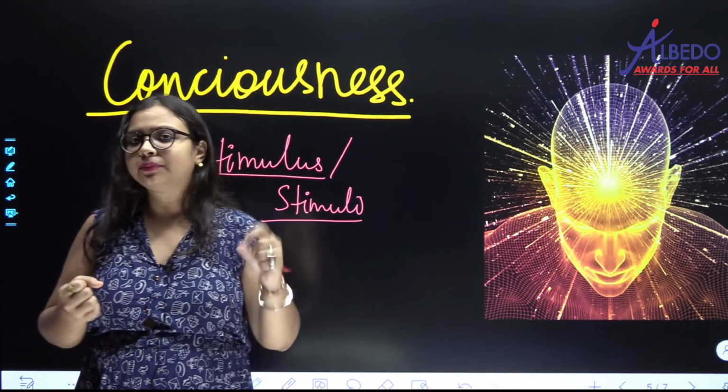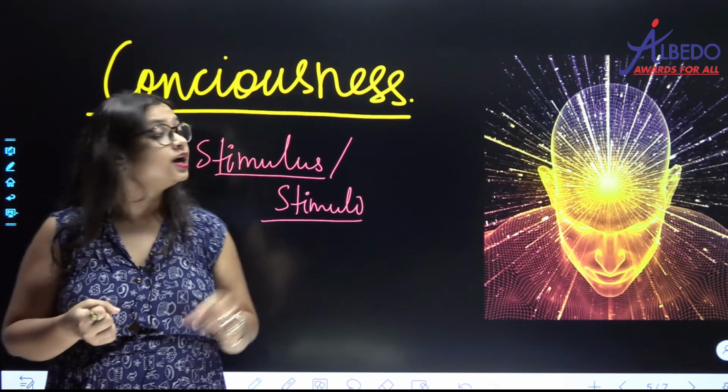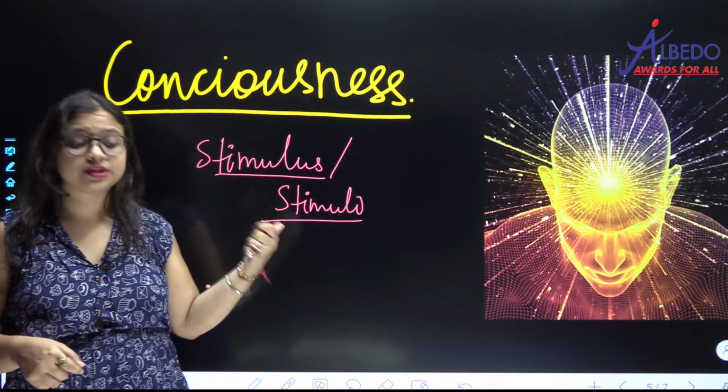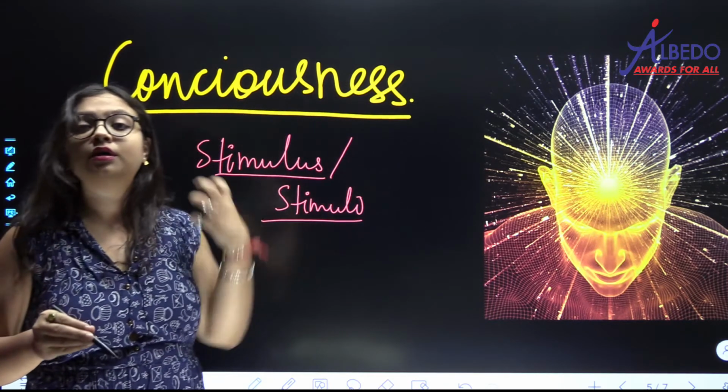For example, I'm speaking and you're able to listen to that. ठीक है. So my speaking, my voice is your stimulus. Now you can sense this stimulus. You are able to hear my voice.